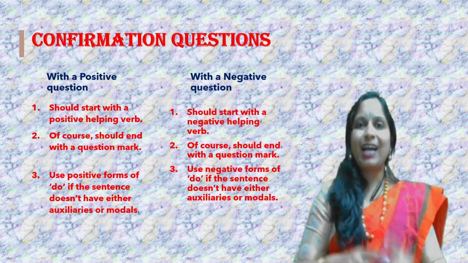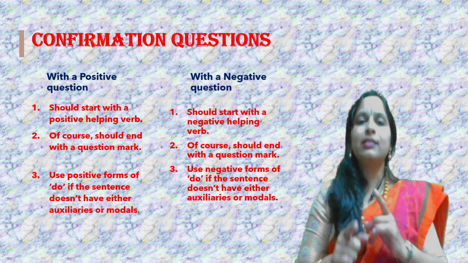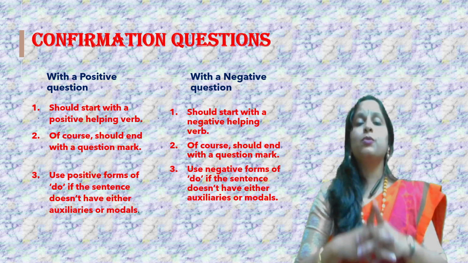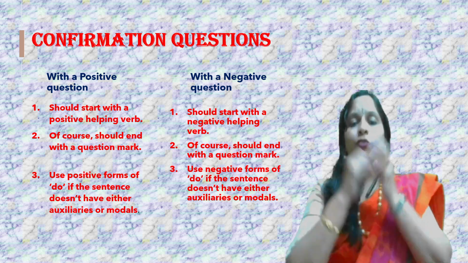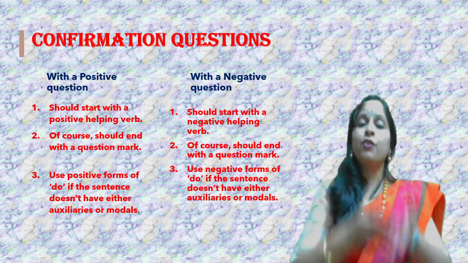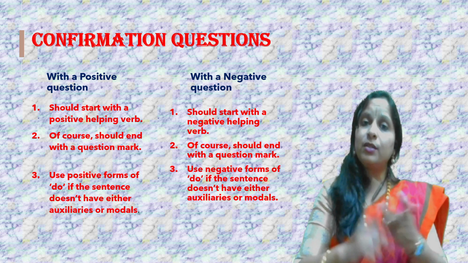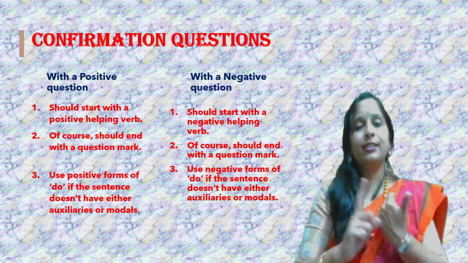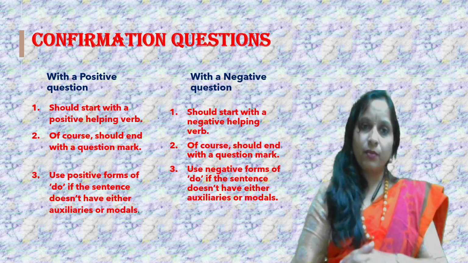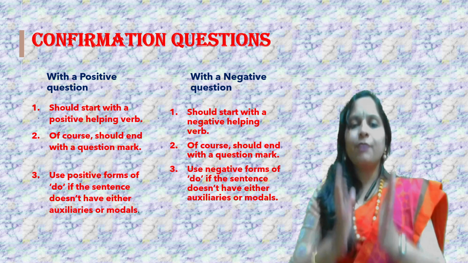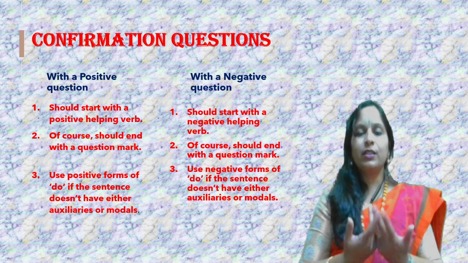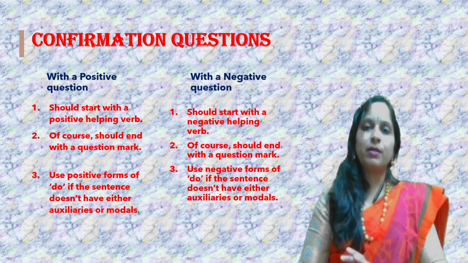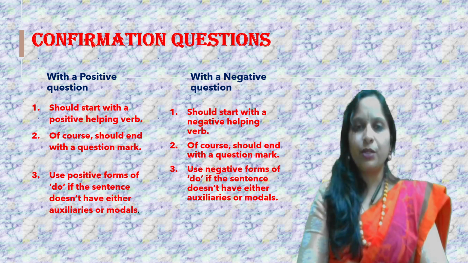Please remember this. If you do not have any helping verbs in a sentence, which helping verb should you use? You need to use forms of do. For positive questions, you need to use positive forms of do, for example, do, does, did. For a negative question word, you need to use didn't, doesn't also. Got it? So basically, confirmation questions will give you an answer with a yes or a no. These are a few pointers you need to remember when you change a statement into a question.